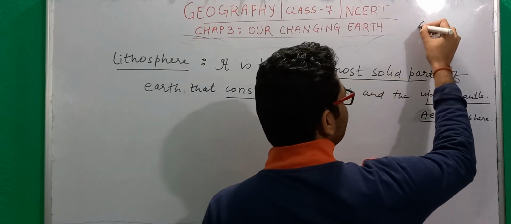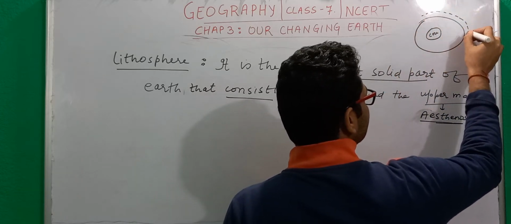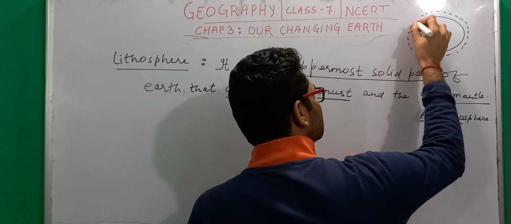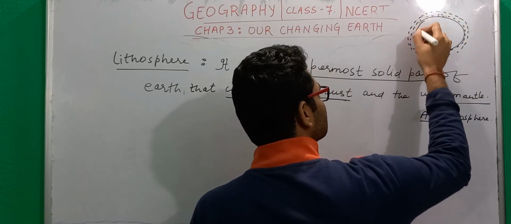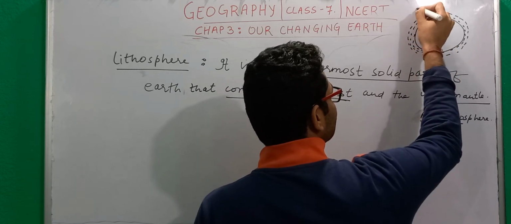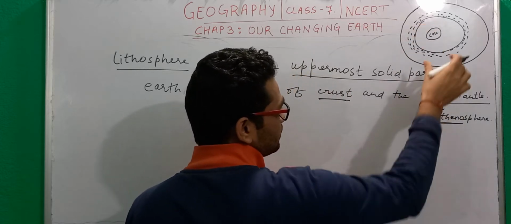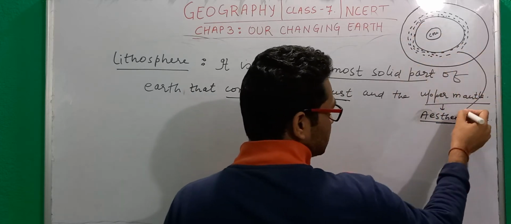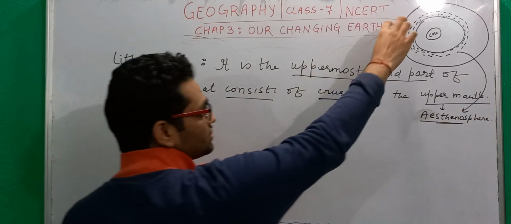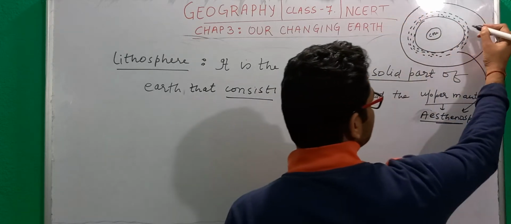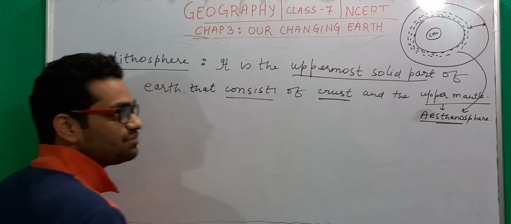Then we have the mantle, and this is the uppermost part of the mantle, which is in molten form, and after that we have the crust. This upper part of the mantle we call the asthenosphere. It is in molten form, and this crust, from here to here, is brittle in nature, that it can be broken.